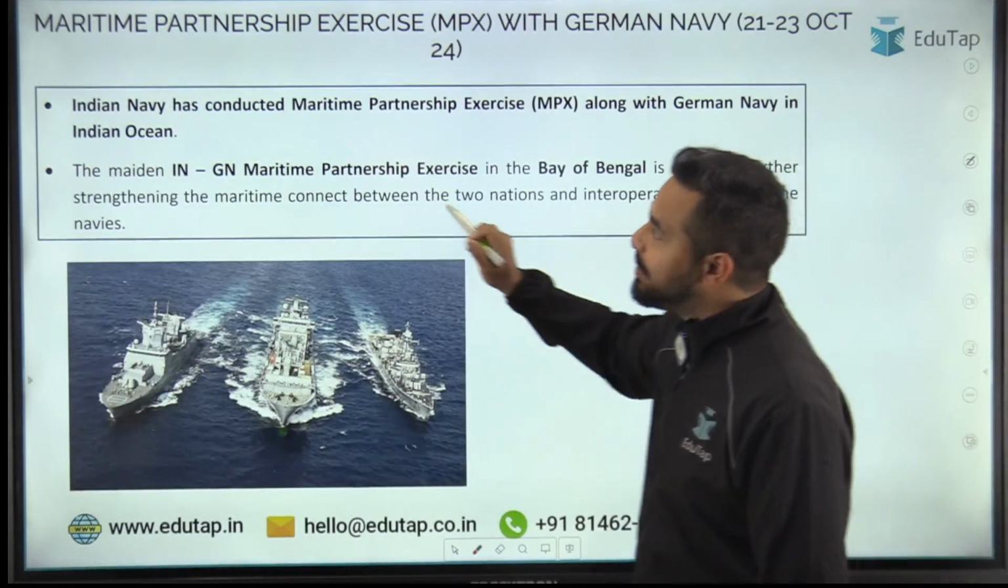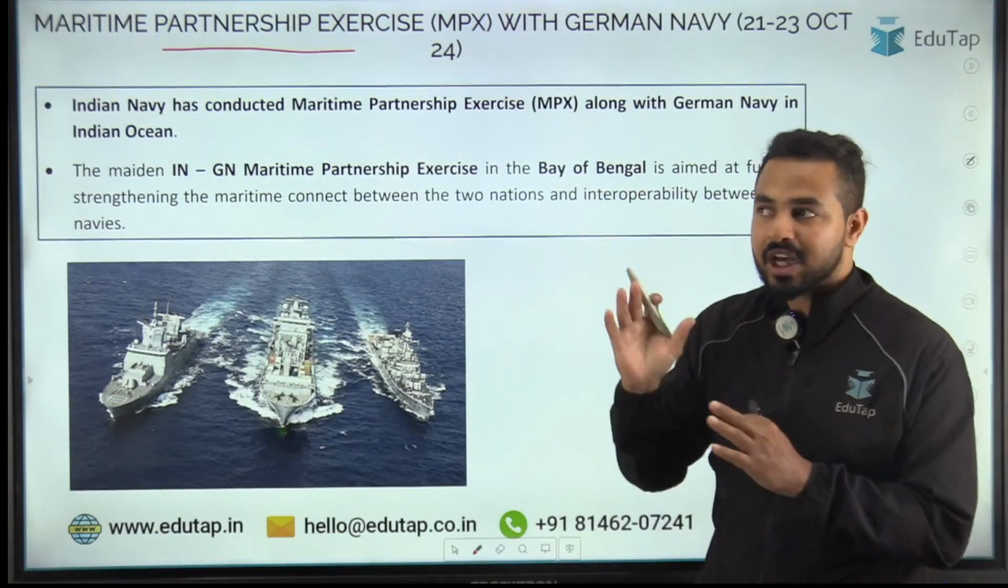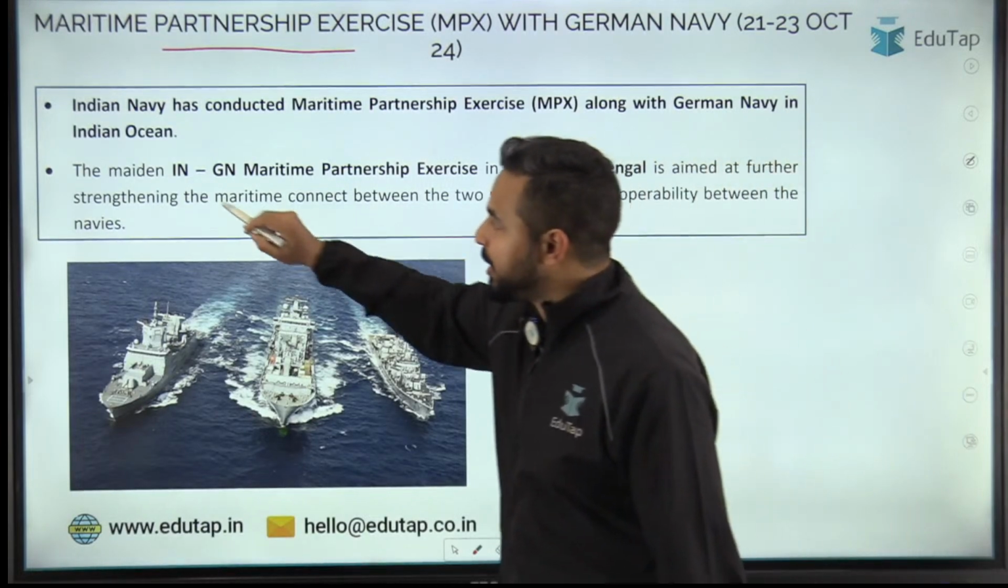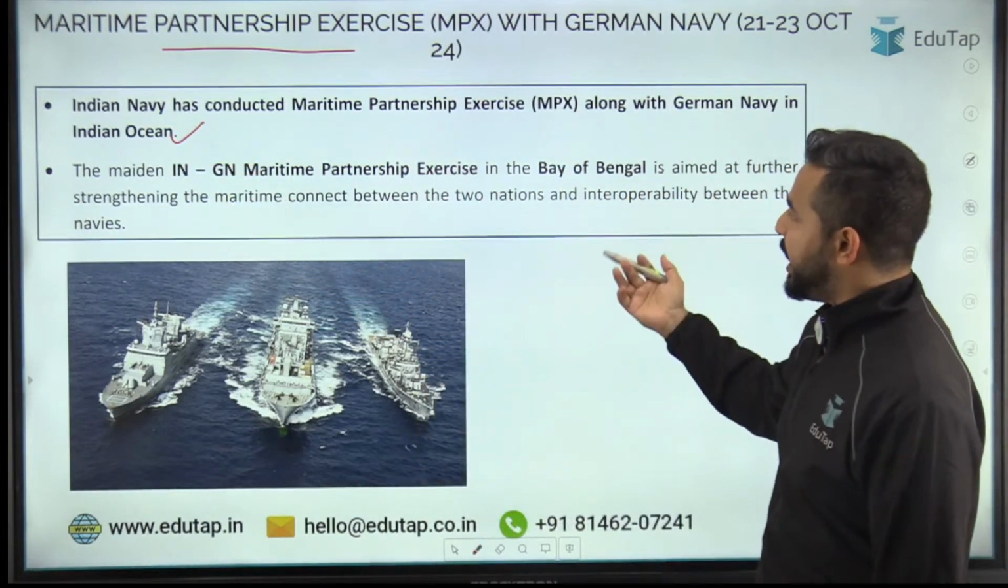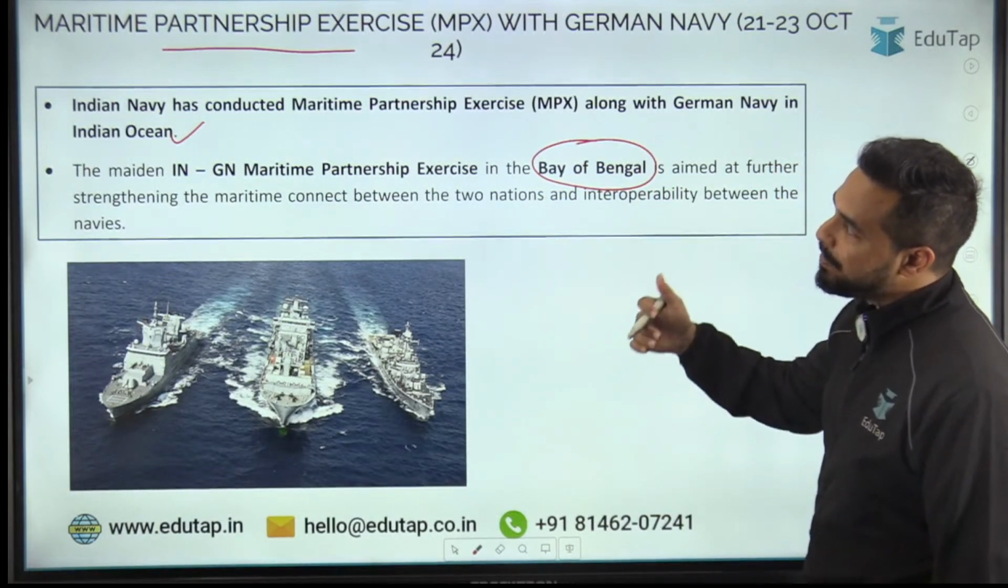Now the next part is the Maritime Partnership Exercise which has been recently conducted between Indian Navy and the German Navy. और यहाँ पर आप देख सकते हो कि इसको इंडियन ओशन में कंडक्ट किया गया है और उसका जो दूसरा फेज है, that will be conducted in the Bay of Bengal. ठीक है, so this is the Maritime Partnership Exercise.